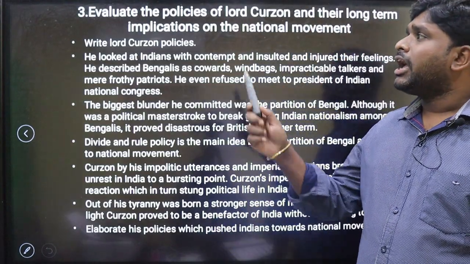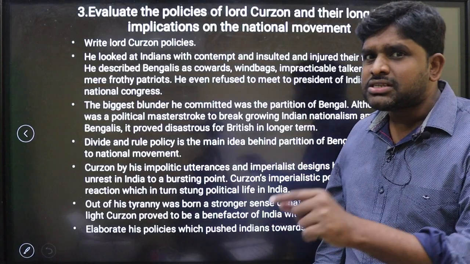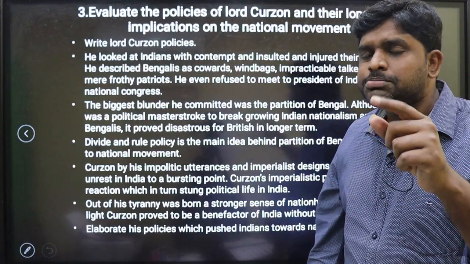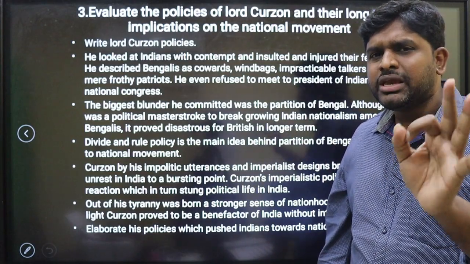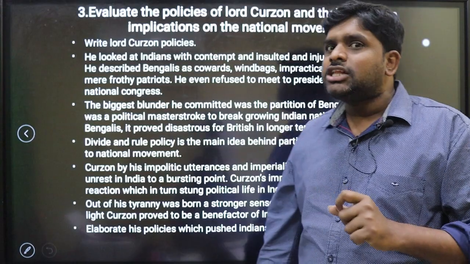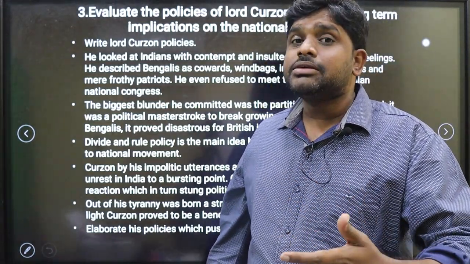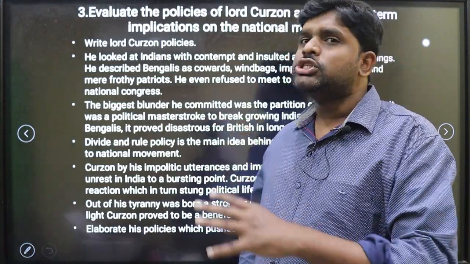Third question. Evaluate the policies of Lord Curzon in modern India. He is the person responsible for the partition of Bengal in 1905. He is responsible for divide and rule. He used to speak very derogatorily about the Indians. Because of that thought process and such policies, Indian nationalism increased multifold. Indians were aggrieved because of the policies of the British.